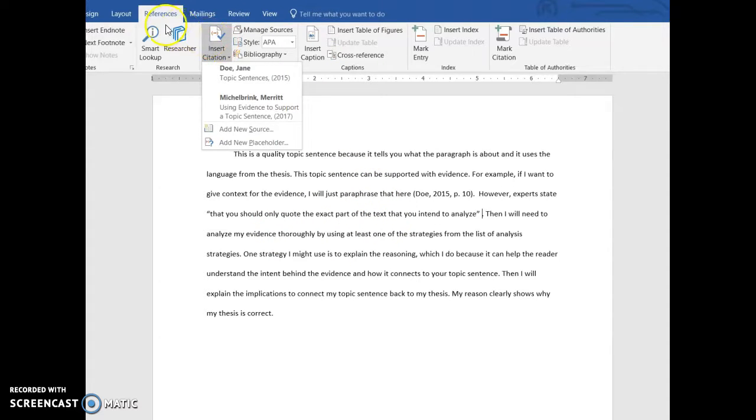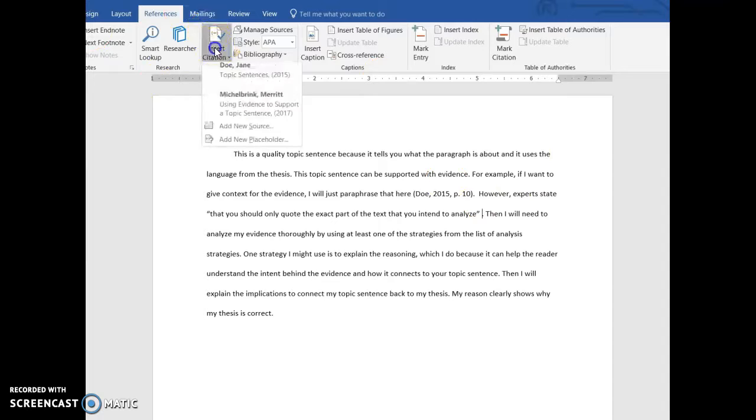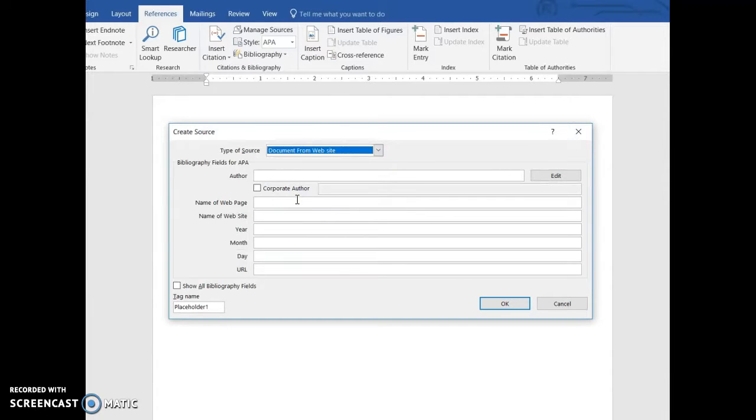So here, when I go to the References tab, I could have just typed it in, whatever the author name and the year were, if I wanted to, or I can go back up here. If I click this, it will put in that new one for me, or I can type in another one. So this time I'm going to use a web source because sometimes citing from a website can be difficult.